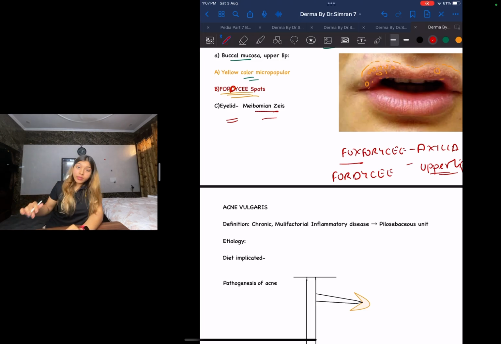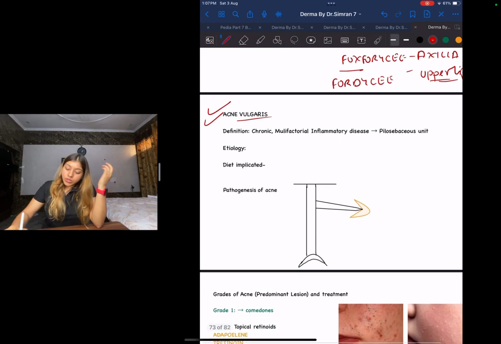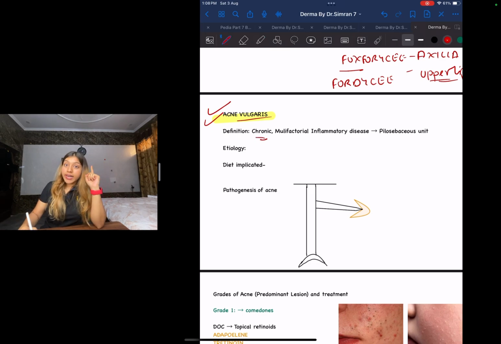Okay, next guys, let us move on to the new topic, acne vulgaris, something that most of us have gone through, and acne has always been a headache for everyone, right? So let us learn about acne vulgaris. Okay, now what is the definition? First thing guys, it is chronic, multifactorial. There are many reasons that can cause acne, and it is an inflammatory disease of what? Of your pilosebaceous unit.